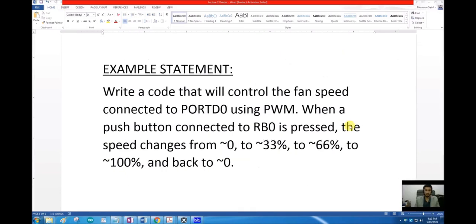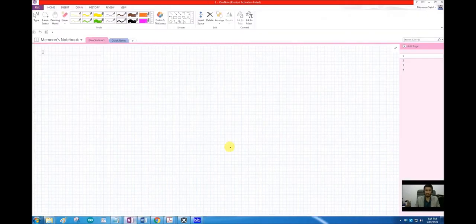Okay, so here is your example statement, and in this example we are going to write a code that will control the fan speed connected to port D0 using PWM, pulse width modulation. When a push button connected to RB0 is pressed, the speed of the fan changes from approximately 0% to 33% to 66% to 100% and then back to approximately 0%. So how can we control the speed of a fan using PWM by sending 1 and 0? Let me show you here.